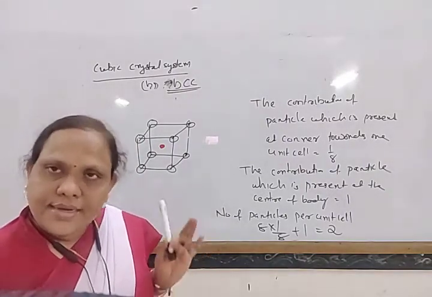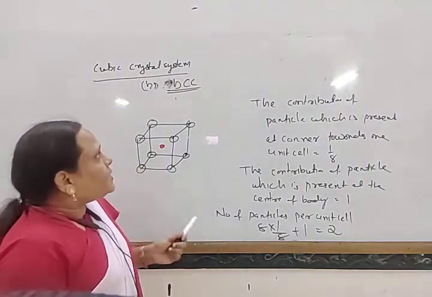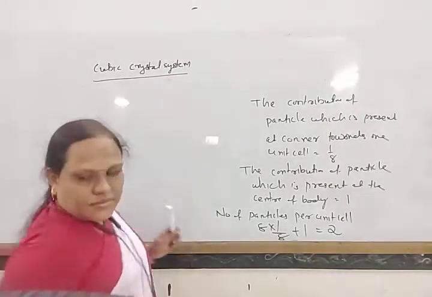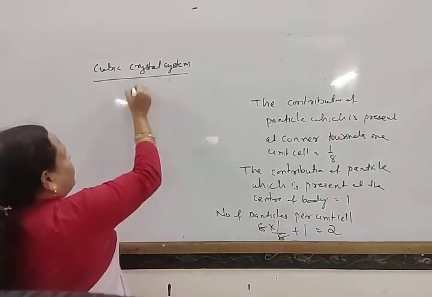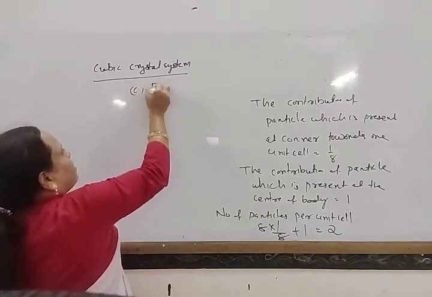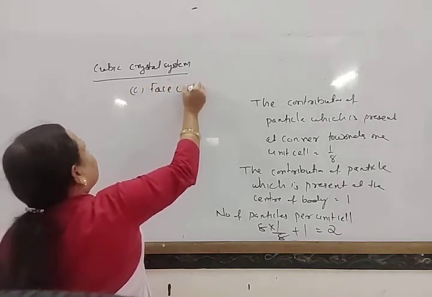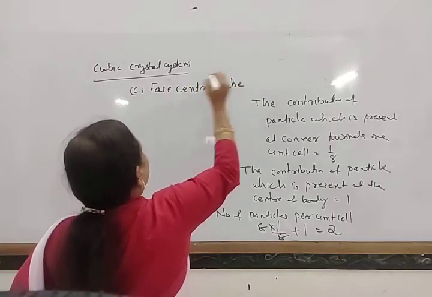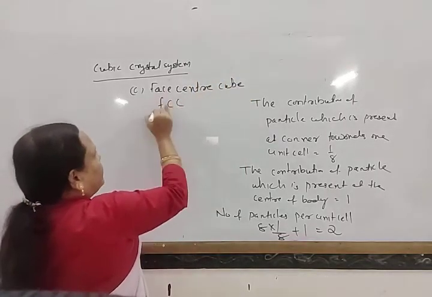Okay, now is it clear? Next, come to the face centered cubic crystal, or FCC.